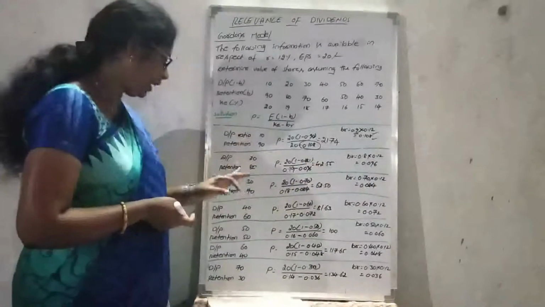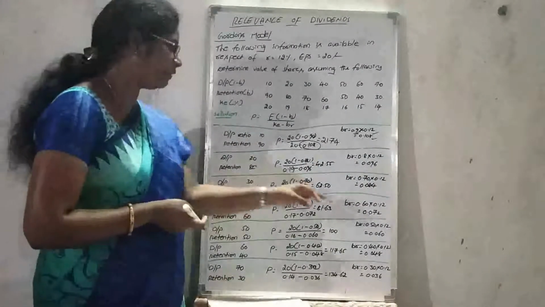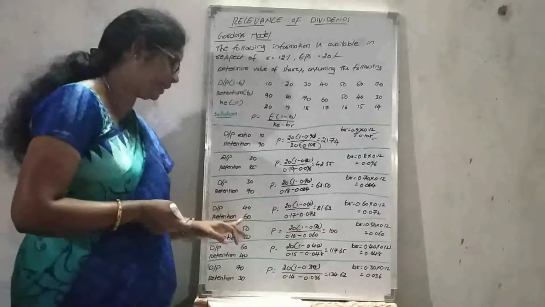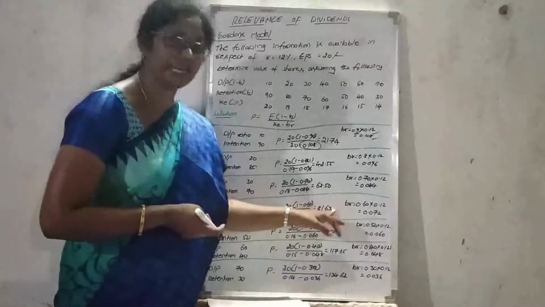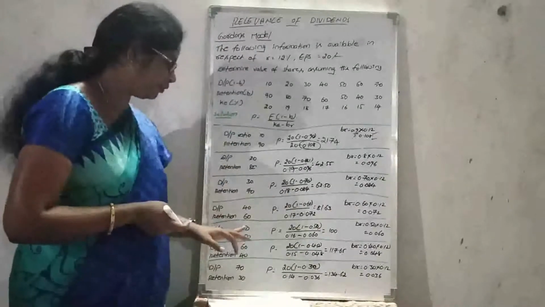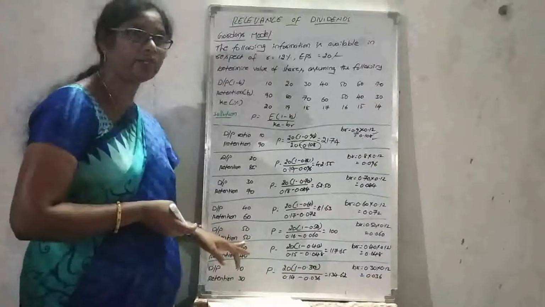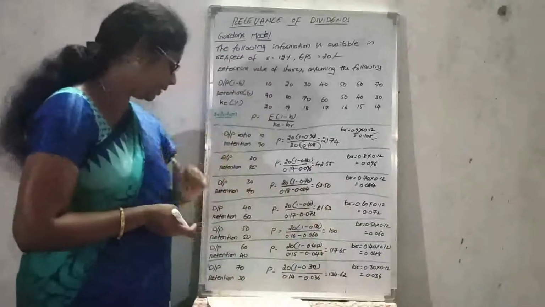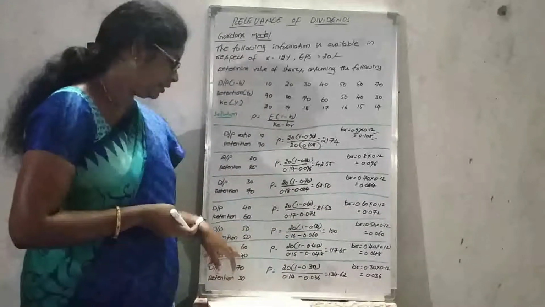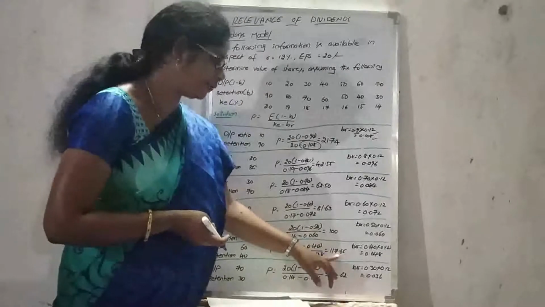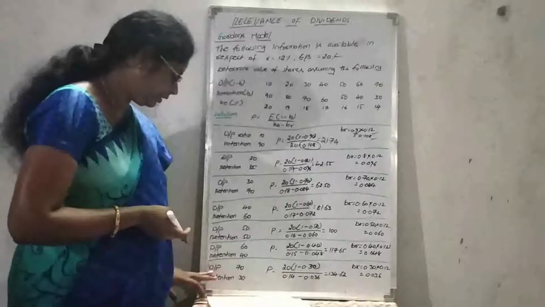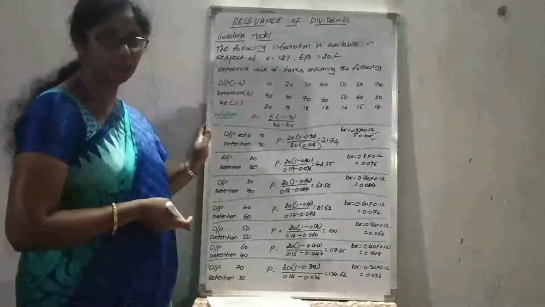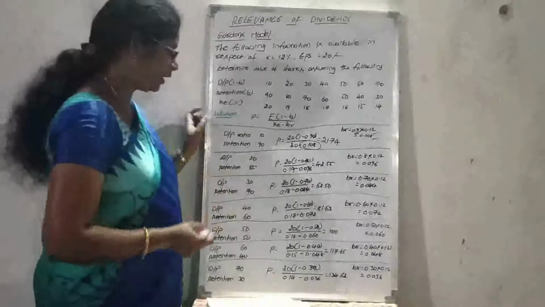42.55. At 30 to 70%, the value will be 62 rupees 50 paise. At 40 to 60%, the value will be 81 rupees 63 paise. Coming to 50 to 50%, 50% dividend payout and 50% retention ratio, the value will be 100 rupees. At 60 to 40, the value will be 117.65. And at 70 to 30, the value will be 134.62.